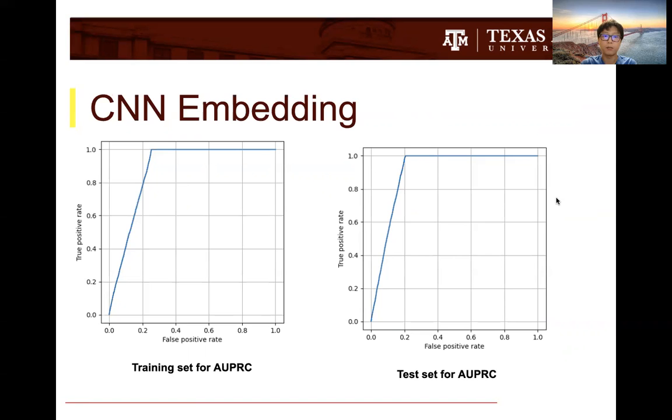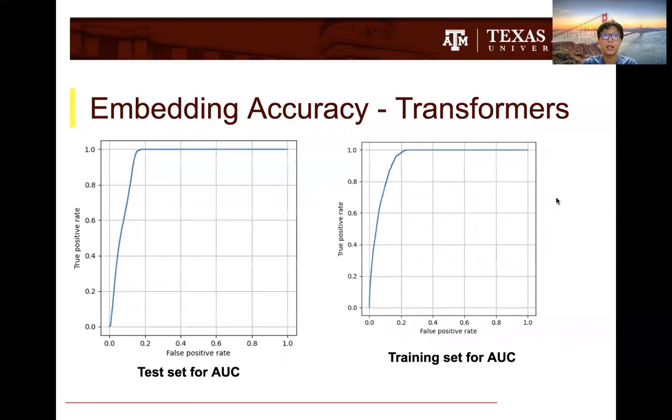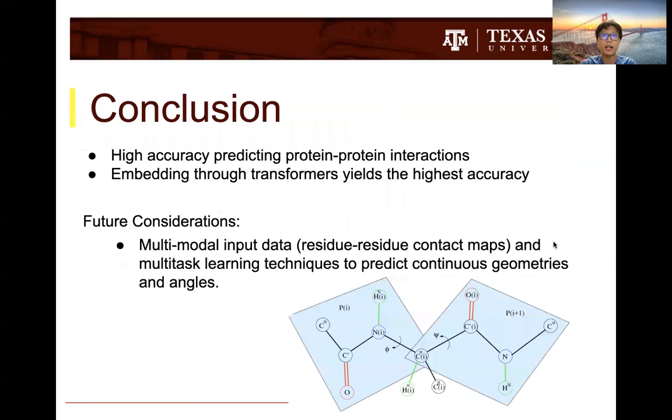Now, the last embedding method is the transformers. So for the transformers, the two training and test set graphs show an extremely high accuracy. We notice this because we see right here, the two graphs have a very steep incline. Now, this method seems to have the highest accuracy between the HRNN, CNN, and transformers, which falls under our prediction, as transformers are a current best tool borrowed from the field of NLP, or natural language processing, to find any global patterns.